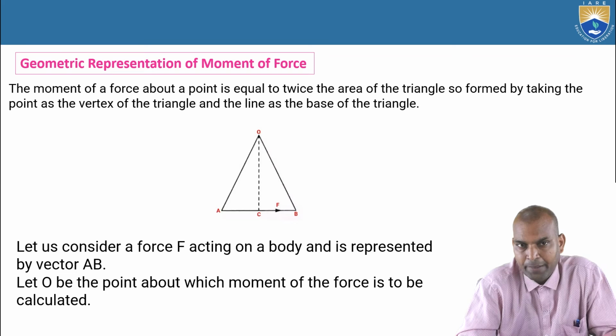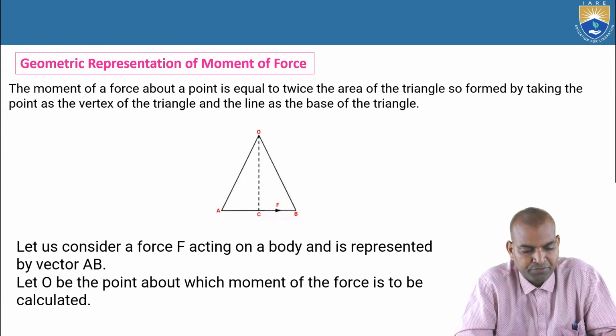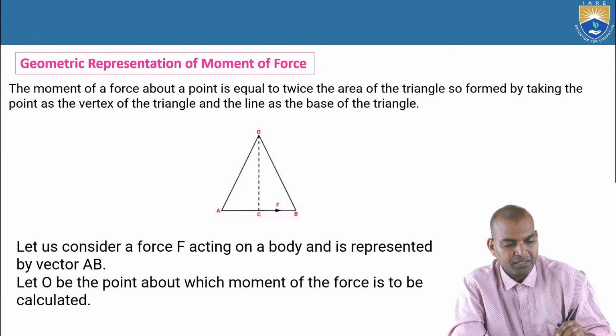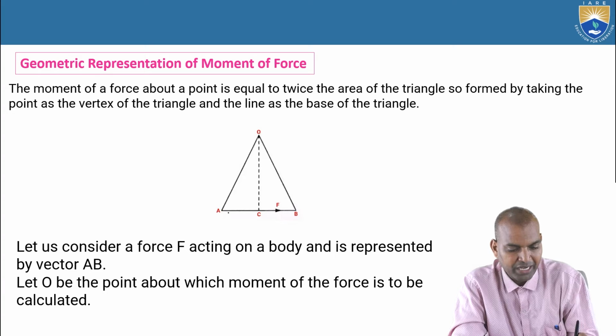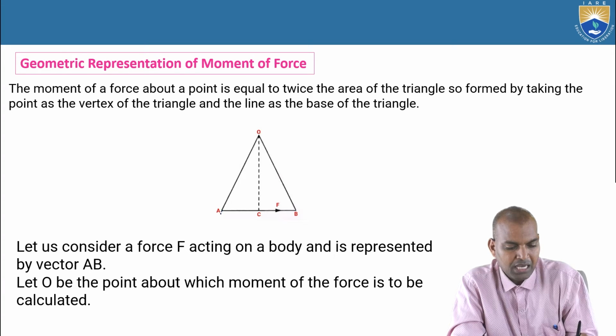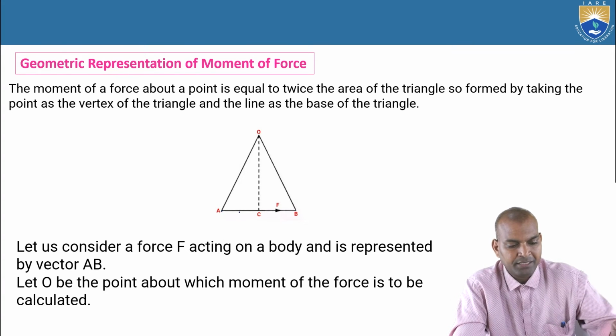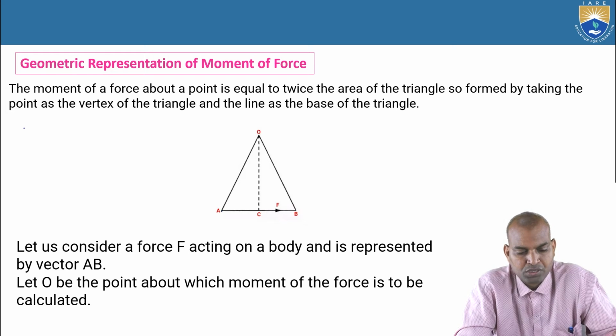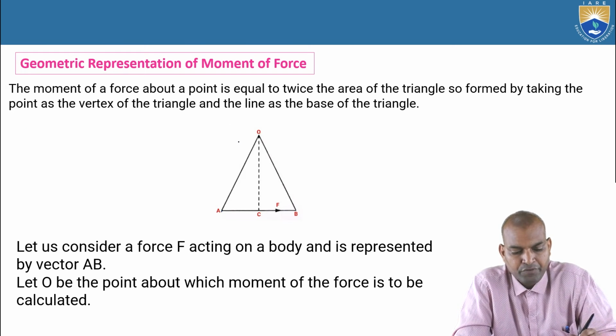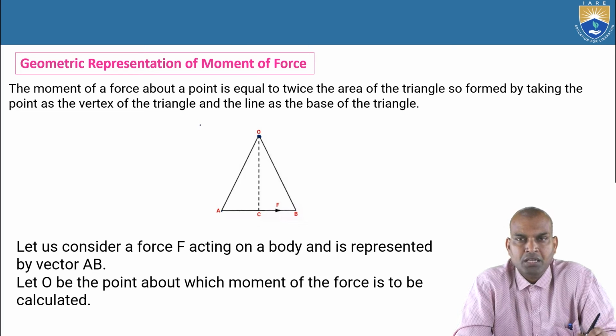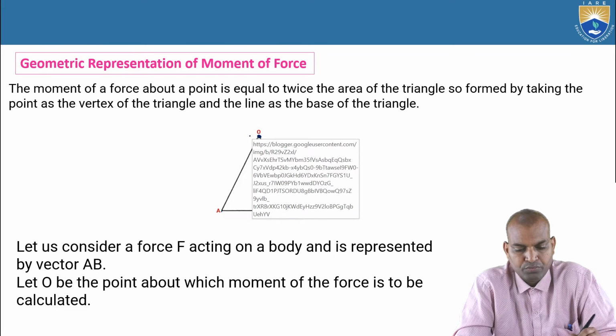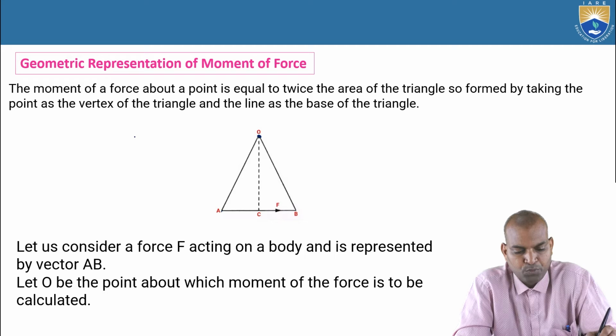Now, let us see the geometric representation of a moment of a force. In this figure, AOB is the triangle. We are going to find out the moment of a force about this point O. The moment of a force about the point is F into OC.